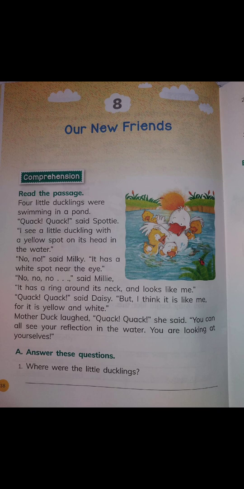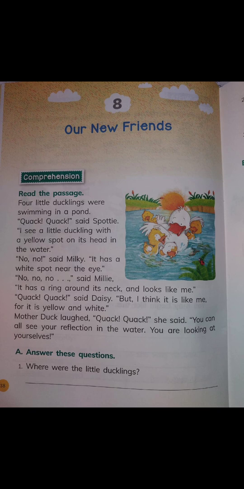Four little ducklings were swimming in a pond. "Quack, quack," said Spotty. "I see a little duckling with a yellow spot on its head in the water." "No, no," said Milky. "It has a white spot near the eye." "No, no, no," said Millie.